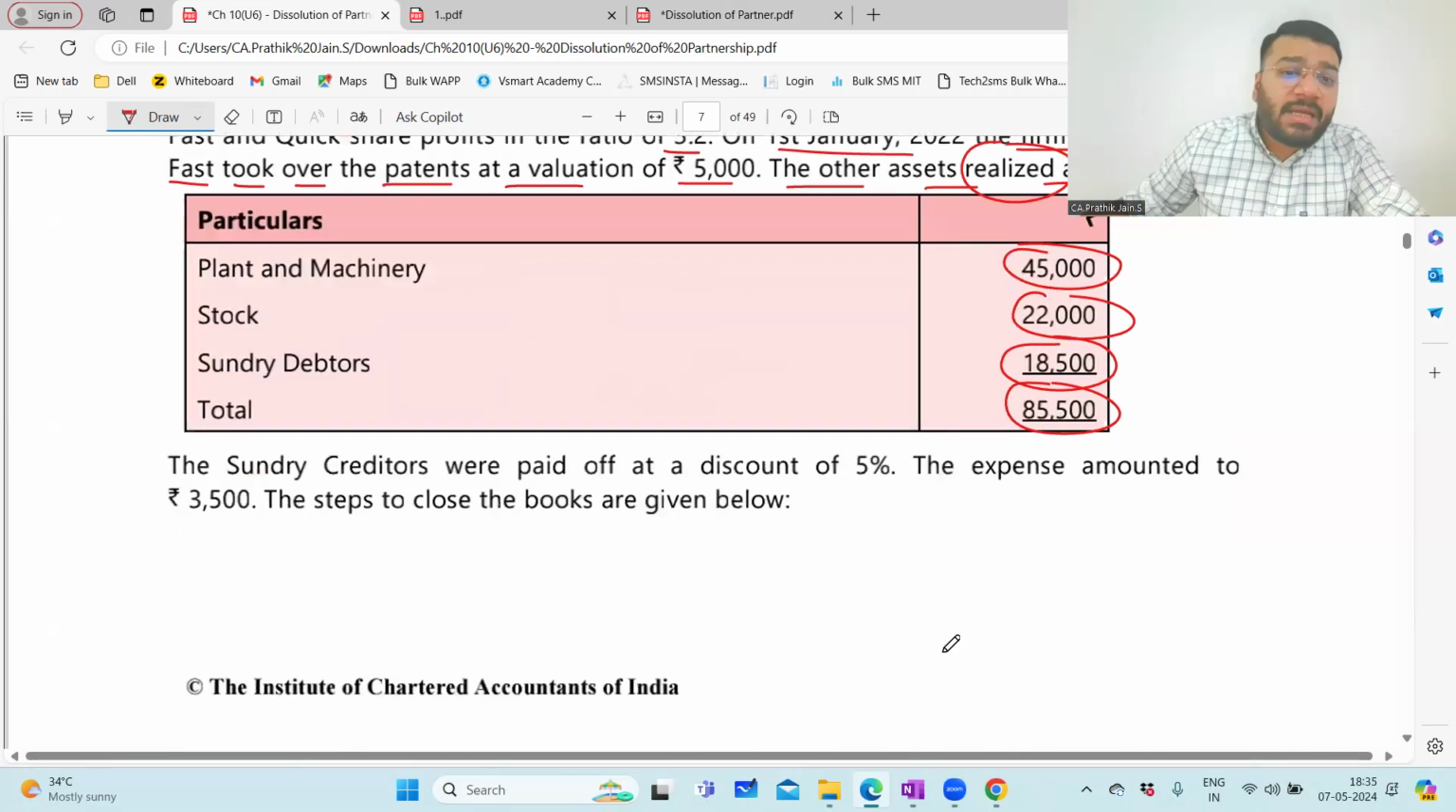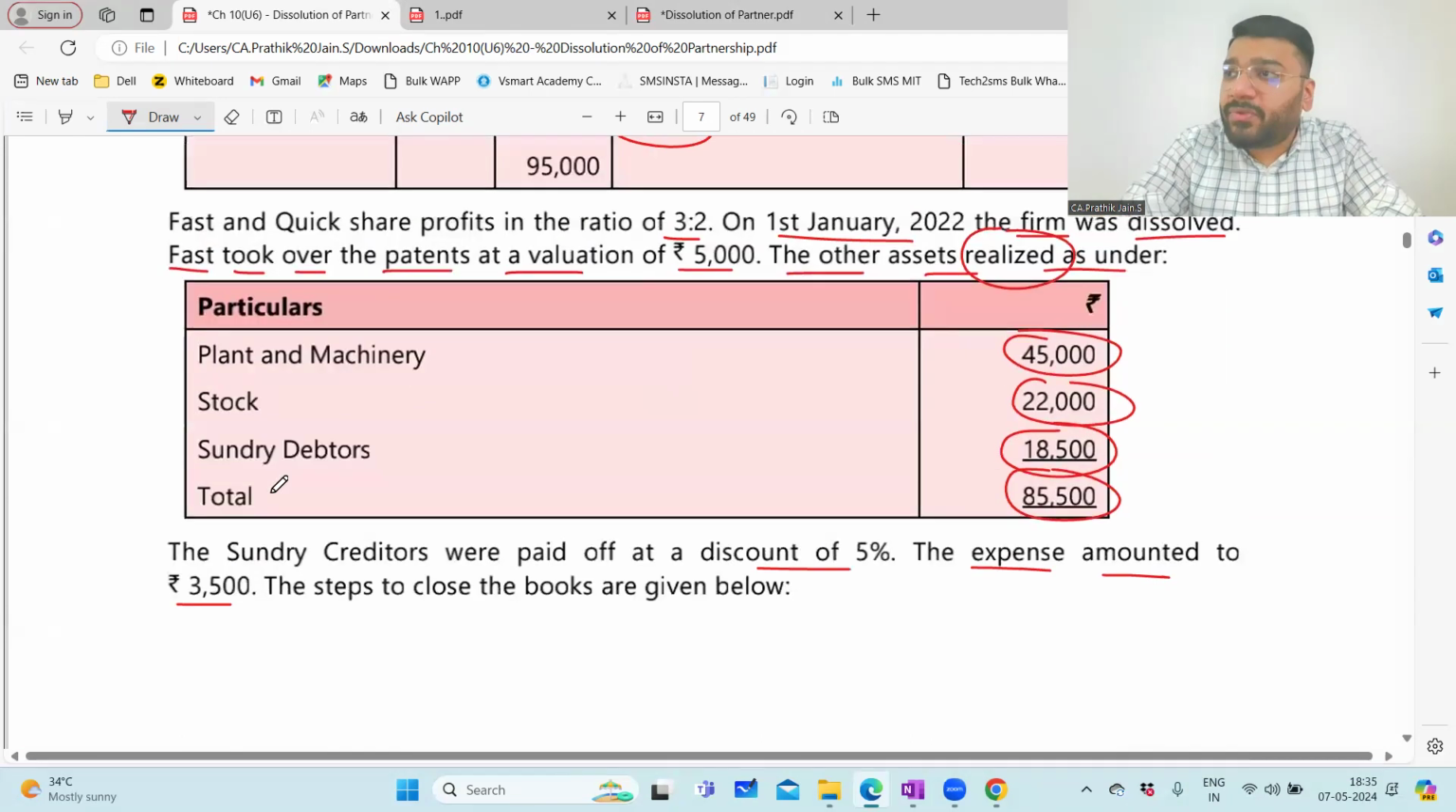Sundry creditors will be paid off at a discount of 5%. Now, what this means, I'll tell you. The expenses amounted to 3,500. Now, you have to prepare the following accounts.